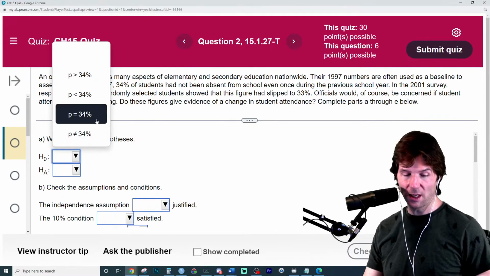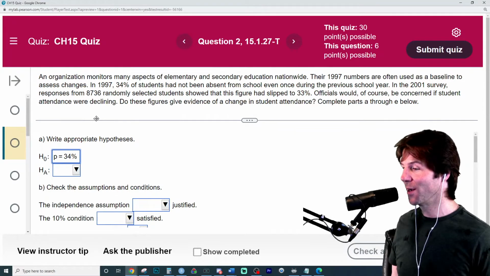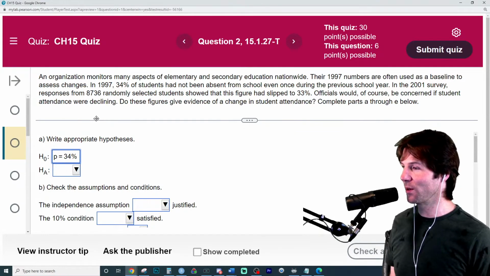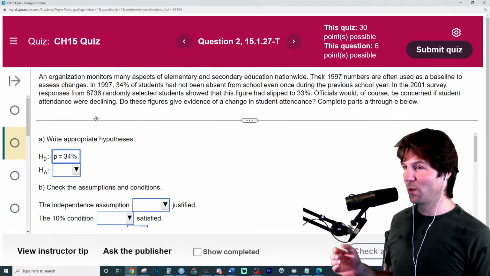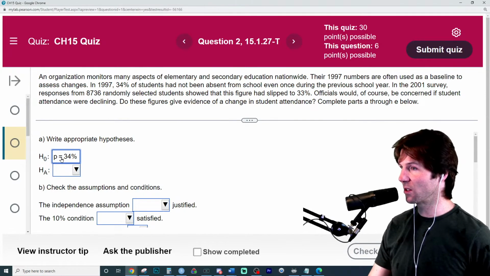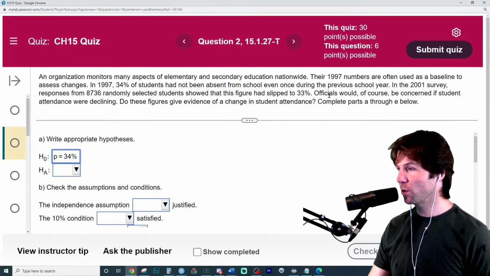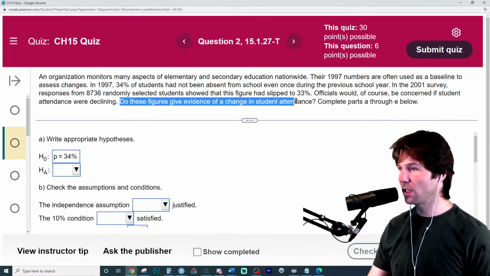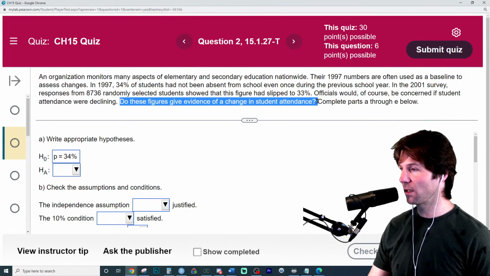Jessica knows right there. The null has the equals. Boom. Free points right there. Great job, Meets, right there also. So this is saying that the true proportion of students with perfect attendance is 34%. Now, officials would be concerned if it declined. Do these figures indicate a change in student attendance?